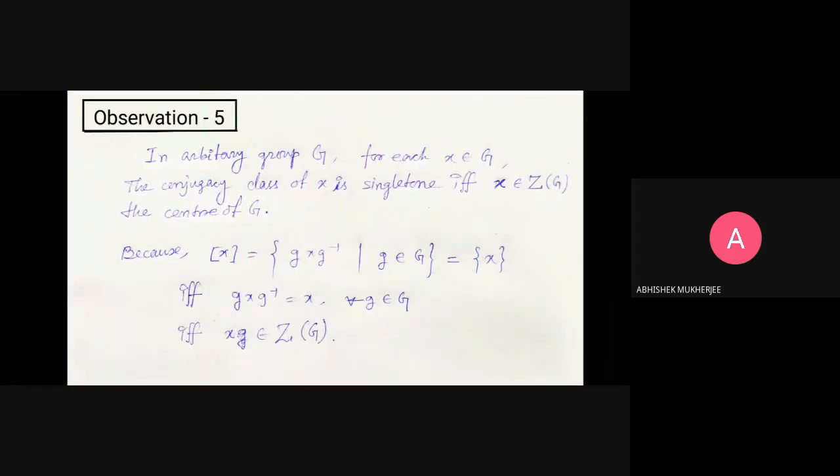Observation 5: in an arbitrary group, suppose G is not abelian.